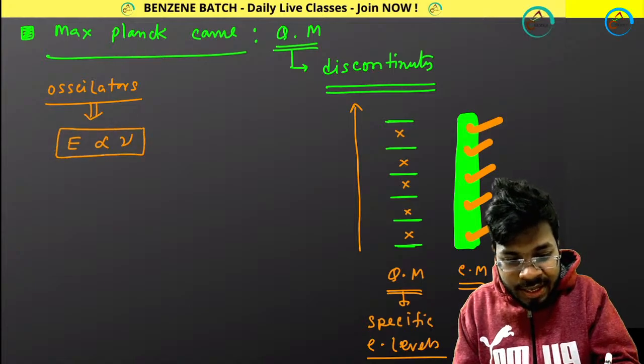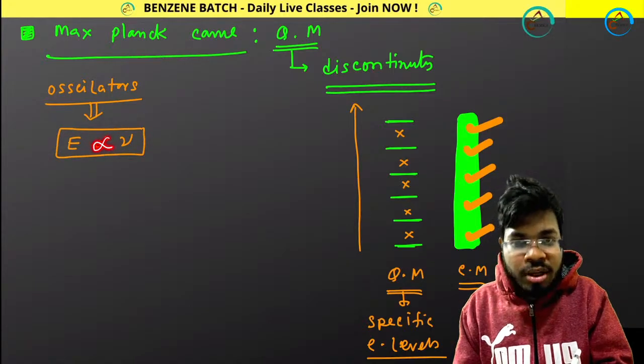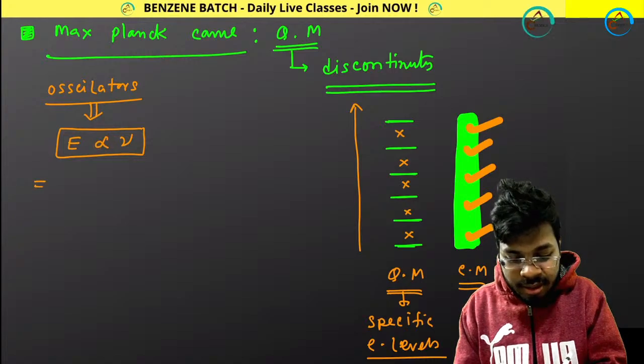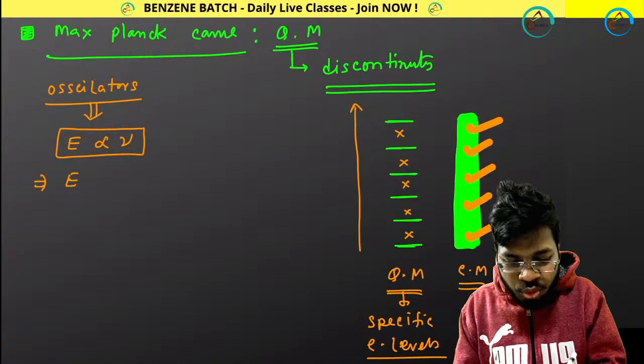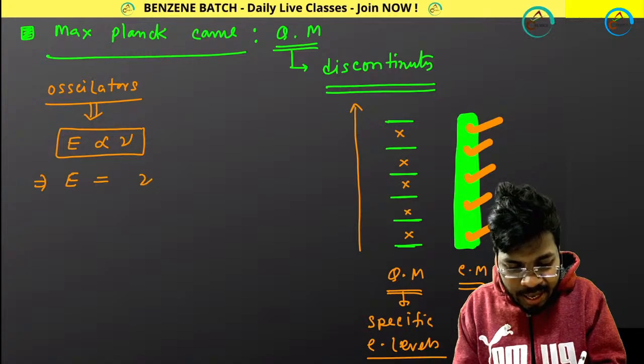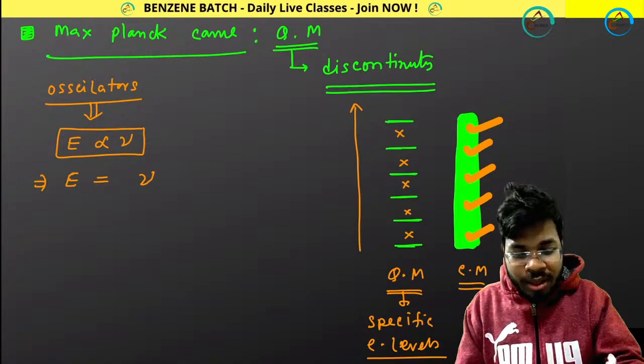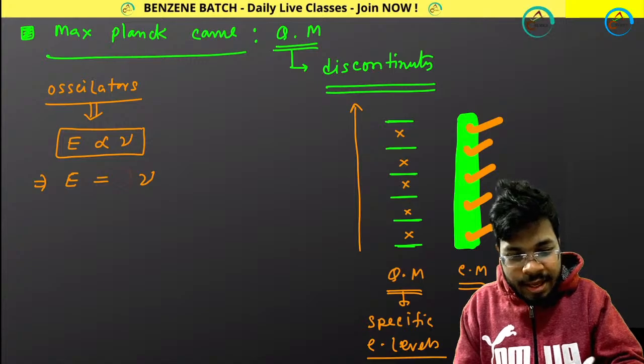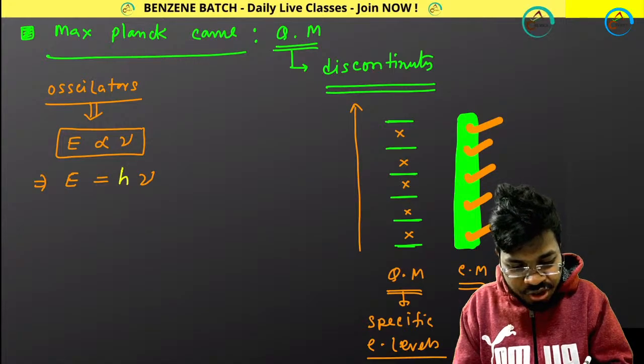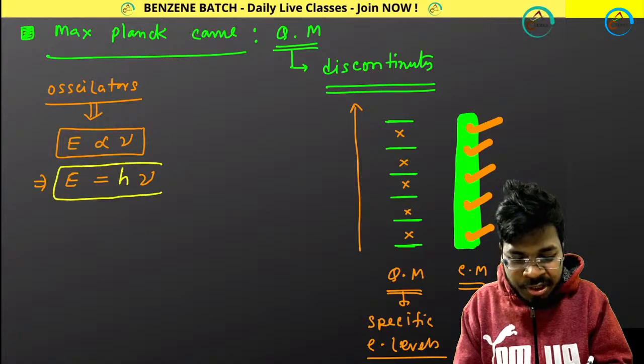And as we are taking this proportional, that means we have to take a constant, then he took E equals to one constant times nu. What was that constant? That constant was h. And I hope you know this expression.